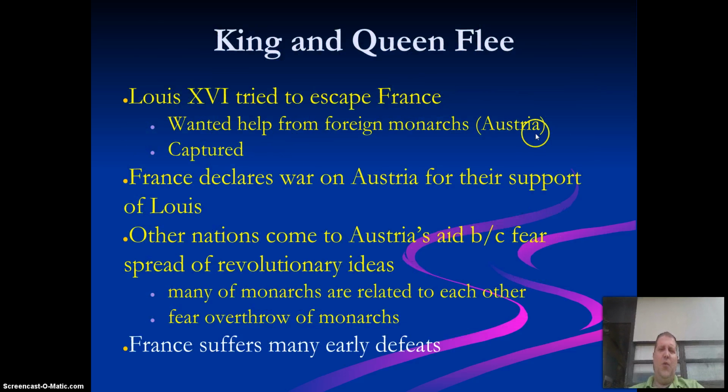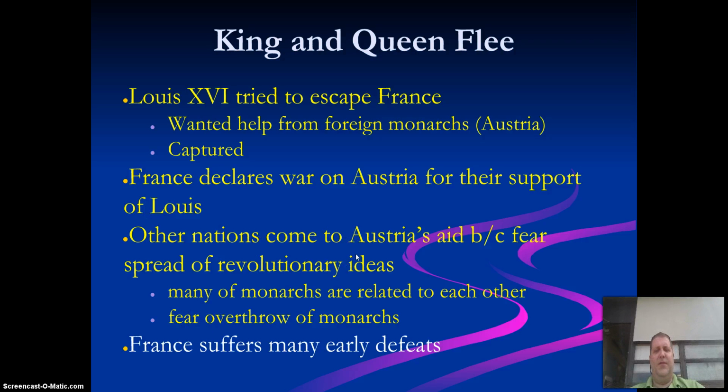The king and queen are going to flee. Louis XVI tries to escape France. He wanted help from foreign monarchs, and he's captured. France declares war on Austria for their support of Louis. Remember, nobody really liked Louis because they spent a lot of money. They melted down the royal gold. They basically lost all the money for France.